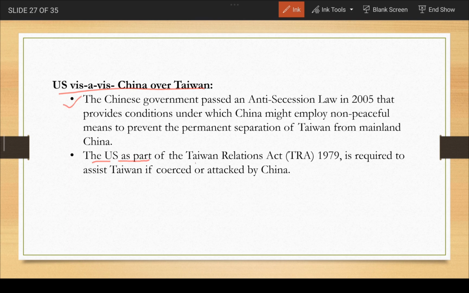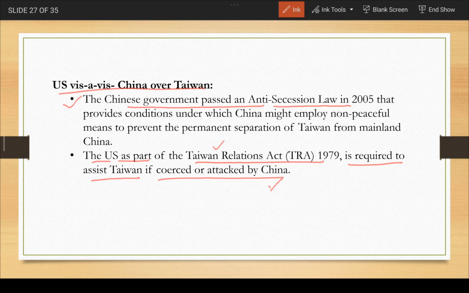The US is a part of the Taiwan Relations Act 1979 and is required to assist Taiwan if coerced or attacked by China. So it is providing support to Taiwan, because there's this kind of act between US and Taiwan, that US is going to assist Taiwan in case it is attacked by China,